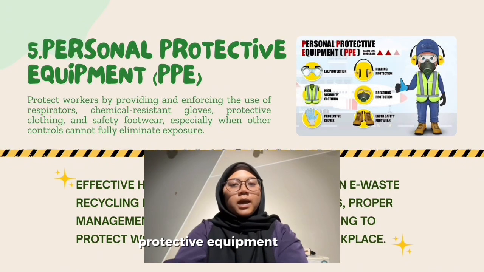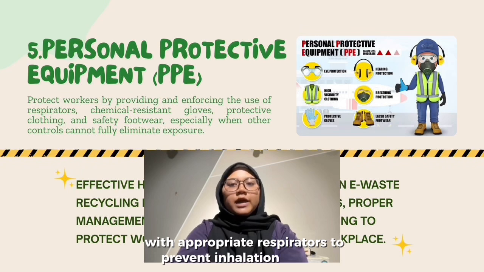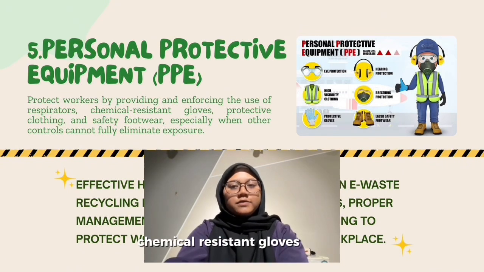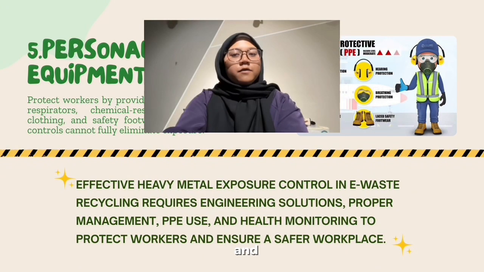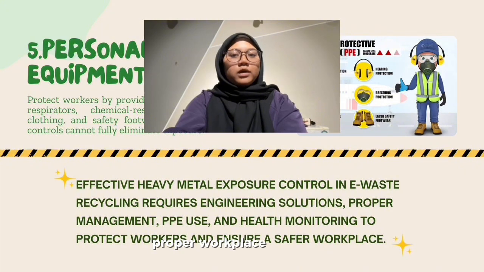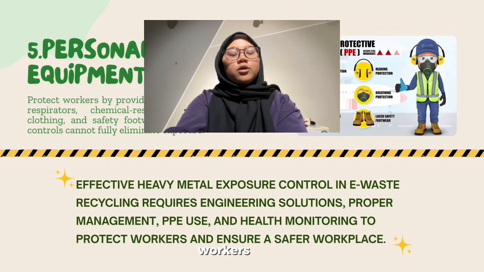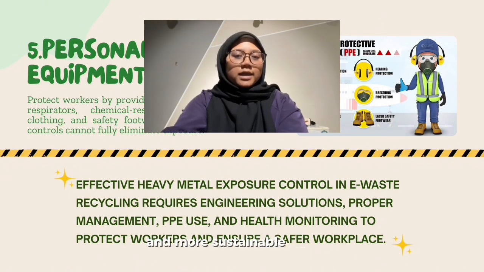Personal protective equipment (PPE) serves as the last line of defense when hazards cannot be fully eliminated or controlled. Workers should be equipped with appropriate respirators to prevent inhalation of toxic dust and fumes, chemical-resistant gloves to avoid skin contact, protective clothing to shield the body from contamination, and safety footwear to prevent injuries from sharp or heavy components. Hence, effective prevention and control of heavy metal exposure in e-waste recycling requires an integrated approach, combining engineering solutions, proper workplace management, consistent use of PPE, and continuous health surveillance. This comprehensive strategy is essential to protect workers' health and ensure a safer and more sustainable working environment.